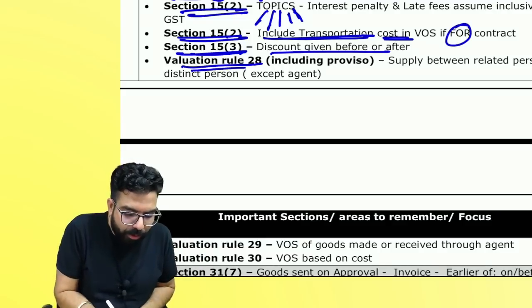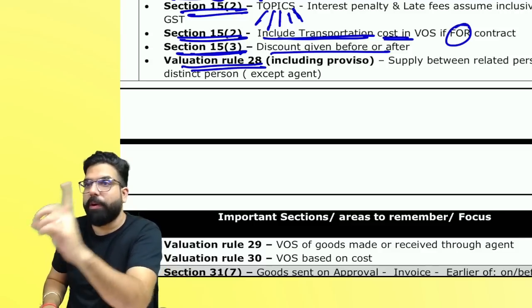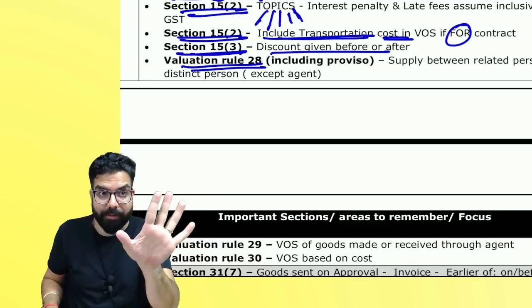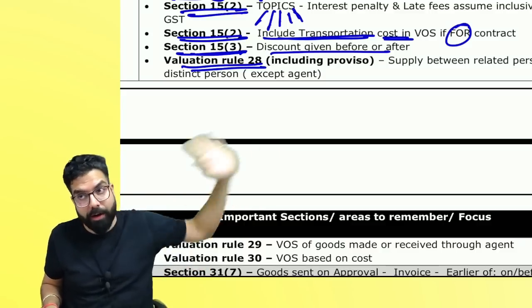The next one, valuation rule number 28. Please be very careful. Valuation rule number 28 is applicable in case of related person and distinct person other than agent. Any agent you leave it. Any agent will come in valuation rule number 29.